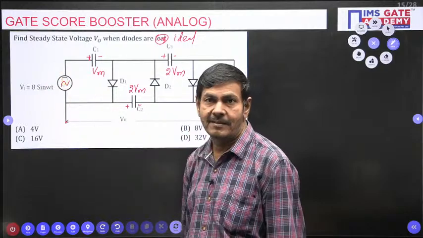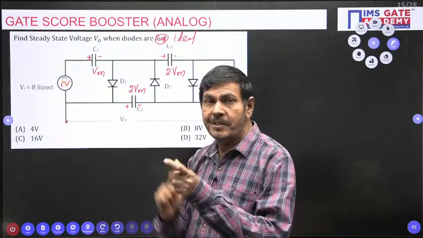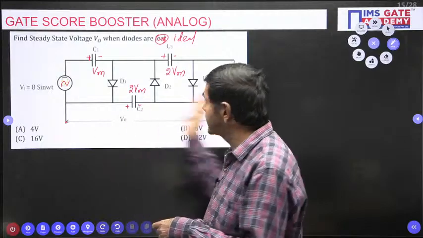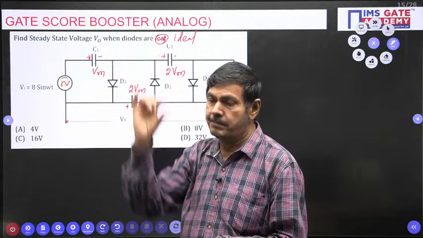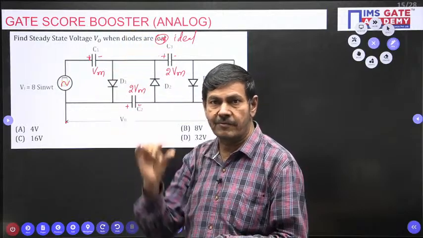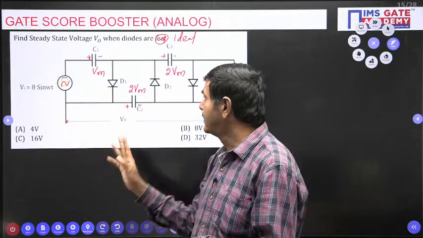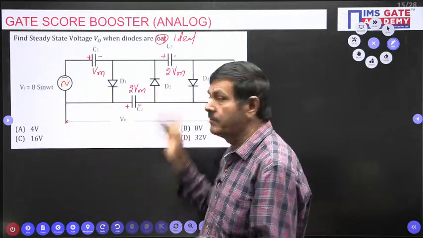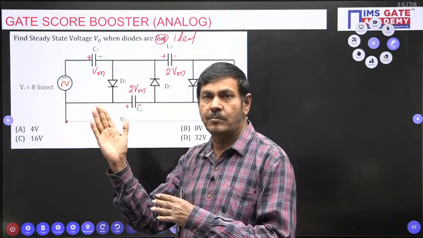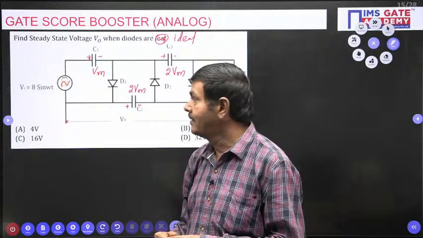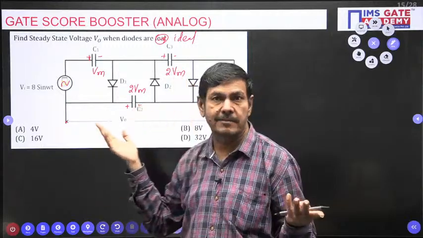Peak to peak voltage is available in the rest of the capacitors, meaning plus Vm minus minus Vm, which is 2 Vm. Voltage across a capacitor will not cross 2 Vm. Next 3 Vm, 4 Vm are impossible. Why?